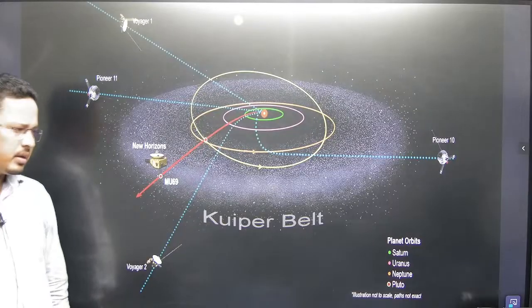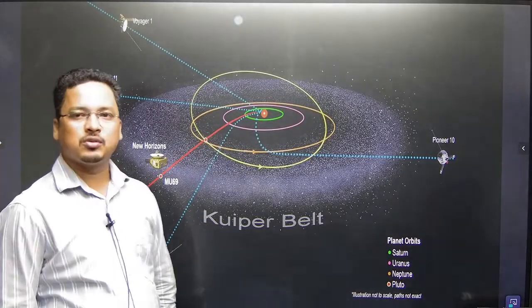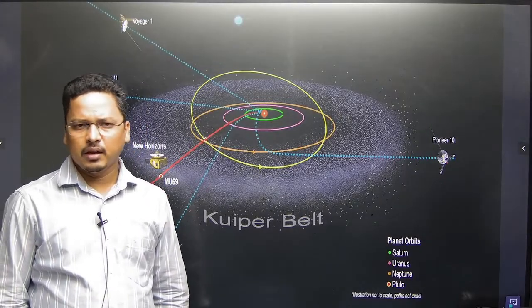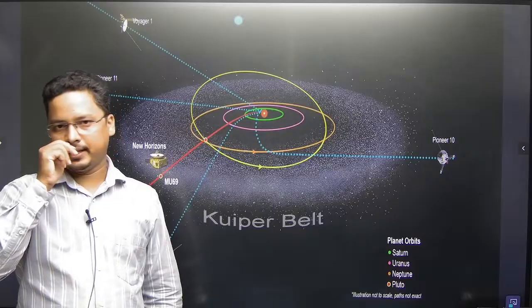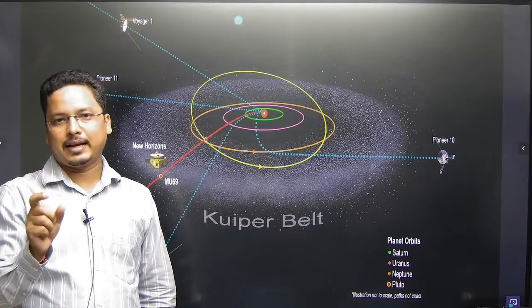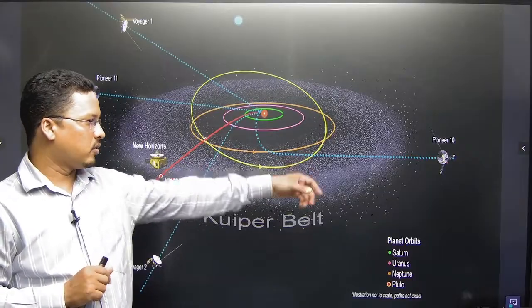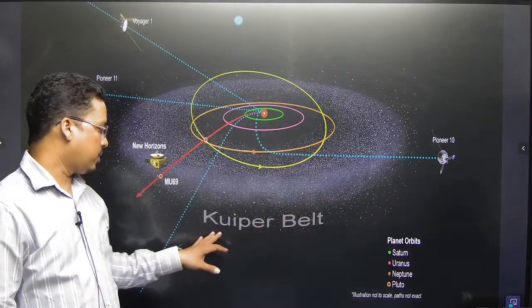Now why do we have to study the Kuiper belt? The Kuiper belt is very important. We have two asteroid belts, one inner asteroid belt and one outer asteroid belt, and the outer one is also called the Kuiper belt.